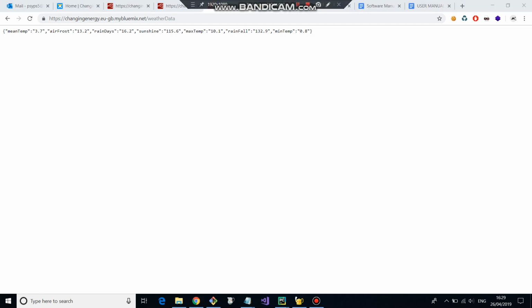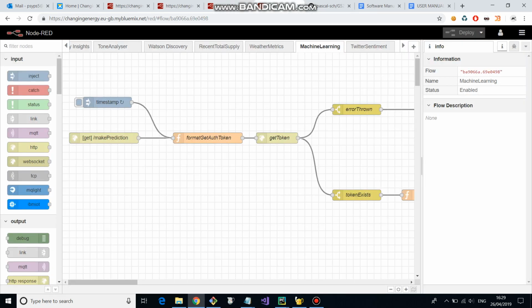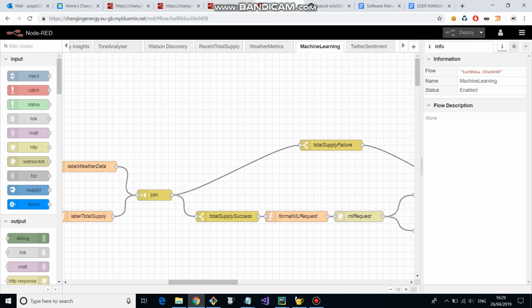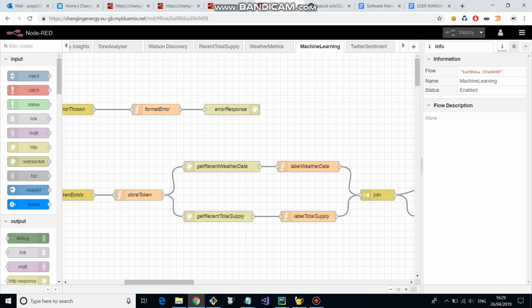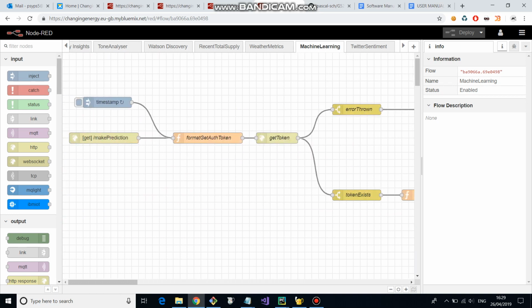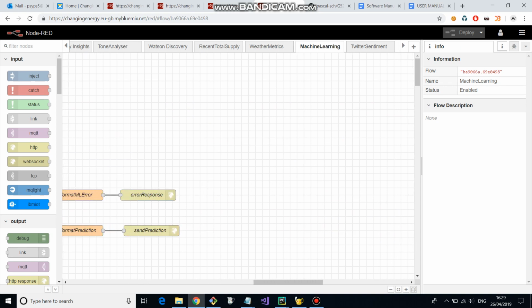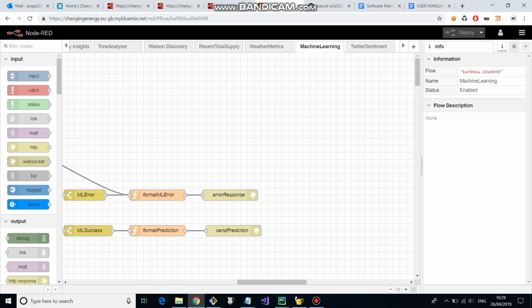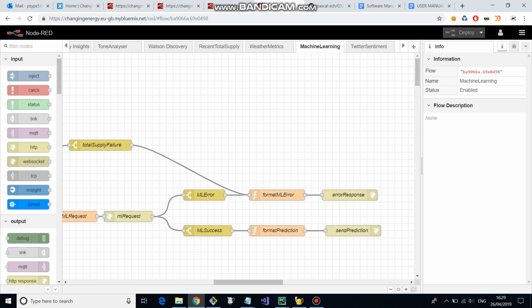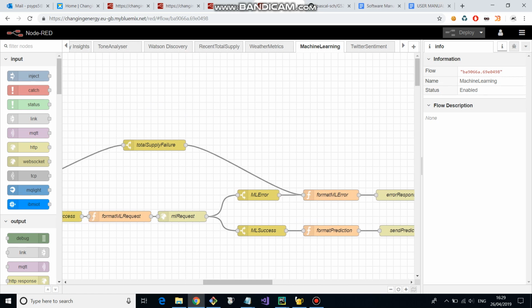Each of these APIs lives in our Node-RED flows, so each Node-RED flow has an entire structure where the API is deployed, and all the logic and all the requests flow through there, and then it will eventually give you a response based on the machine learning decisions that it made. This machine learning flow specifically did not originally exist in Node-RED. This was something that we had to come up with as a team to understand ourselves and make use of.